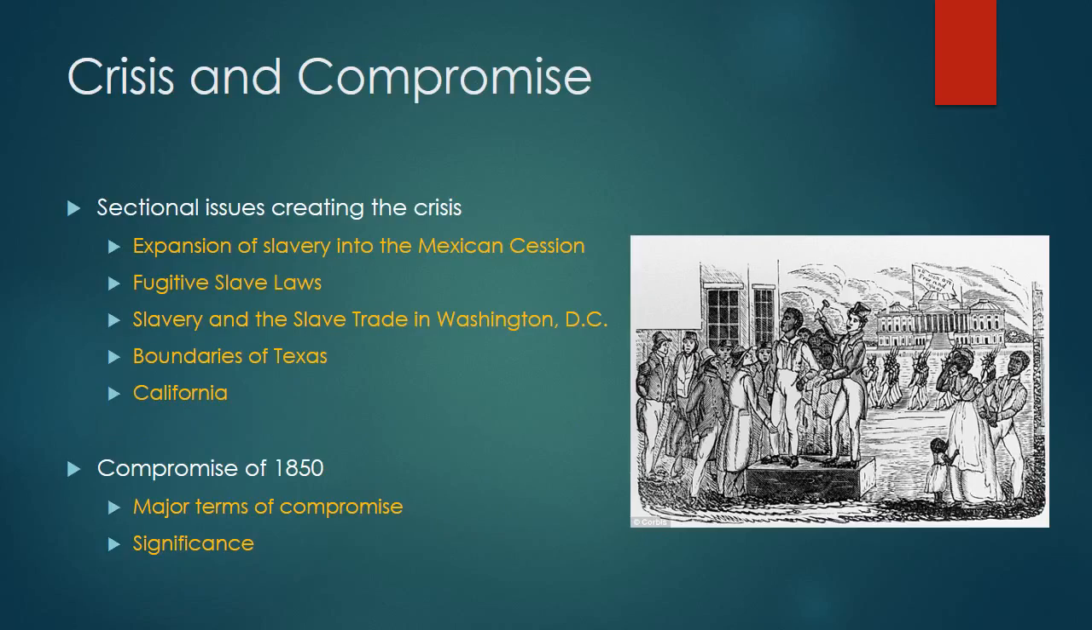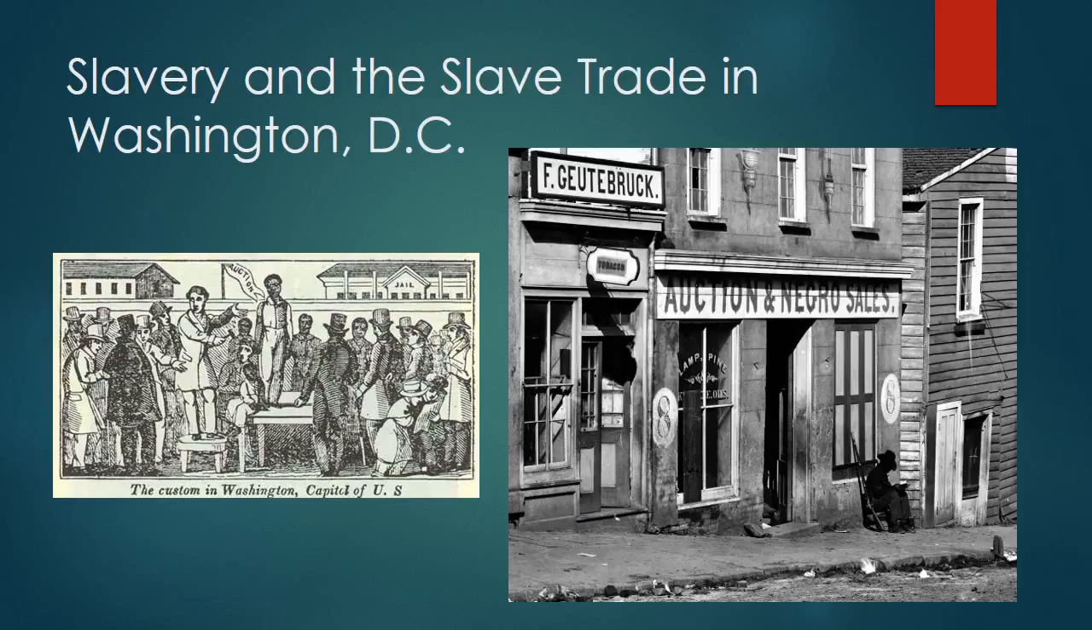That wasn't the only issue. There were a few other issues dividing the United States in the 1840s. The next one is slavery and the slave trade in our nation's capital. Northerners hated the fact that if they traveled to our nation's capital, or if foreign dignitaries were traveling to our nation's capital, what these people would have seen are slave auctions at multiple sites in our nation's capital. Here's a depiction of one, and then an actual picture of one in D.C. This was very embarrassing for Northerners. They saw this as just very, very embarrassing.